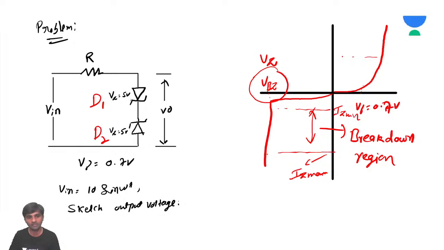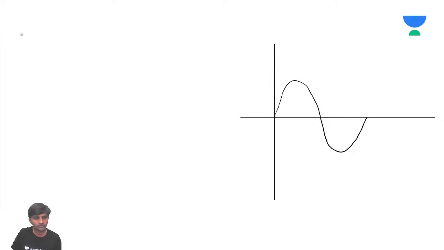Assume that D1 is on and D2 is in breakdown.